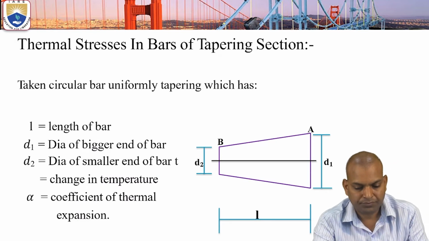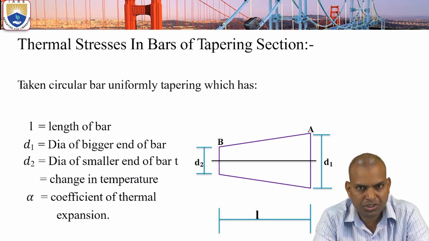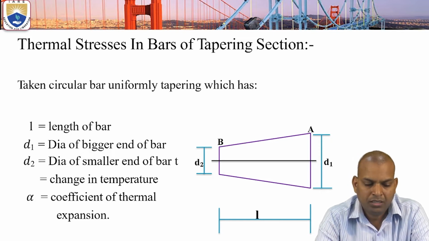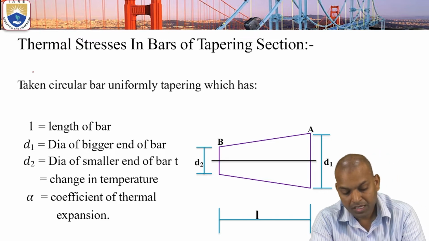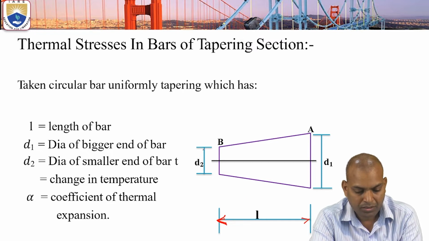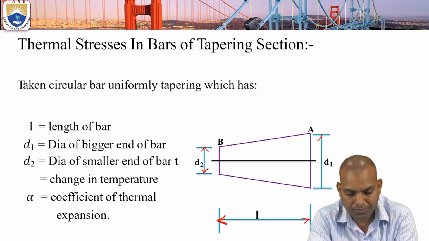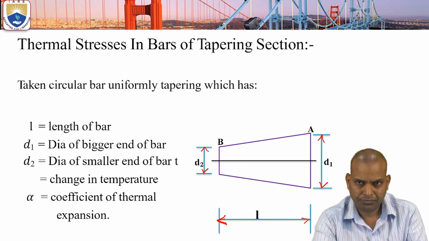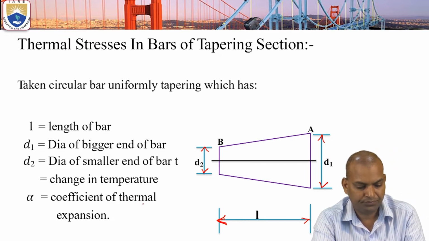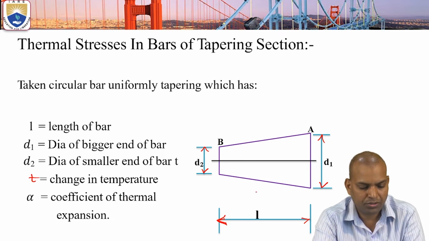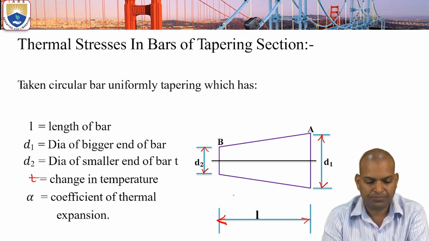Now here we are going to study the thermal stresses for a tapering section and composite bars. Here we have considered the tapered section, where L is the length of the bar, D1 and D2 are the diameters of the bigger end and smaller end, T is the change in temperature, and alpha is the coefficient of thermal expansion.